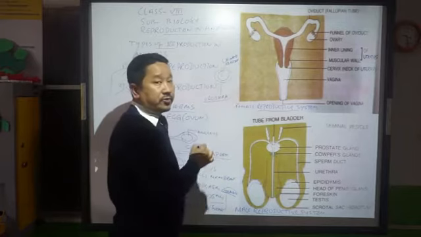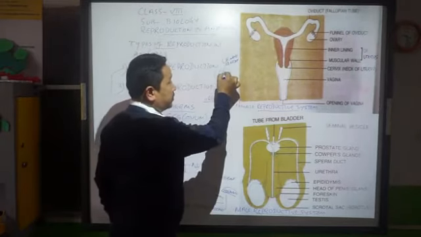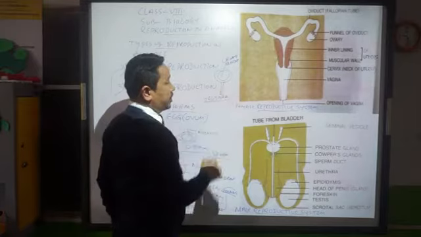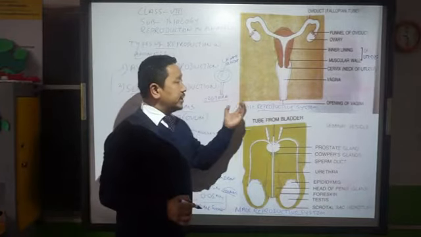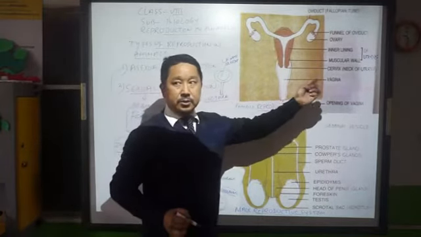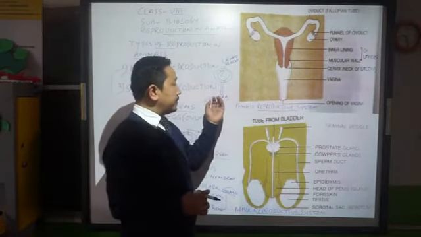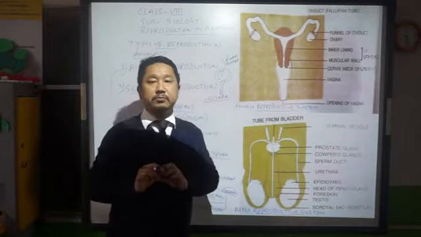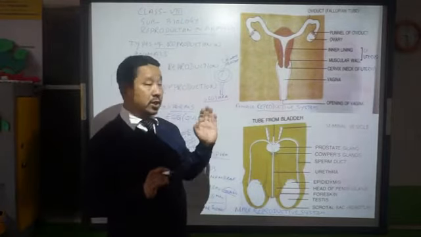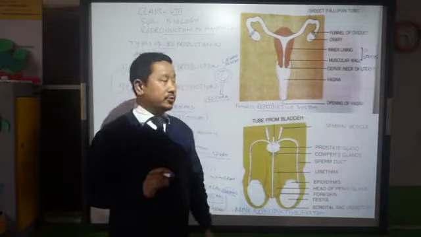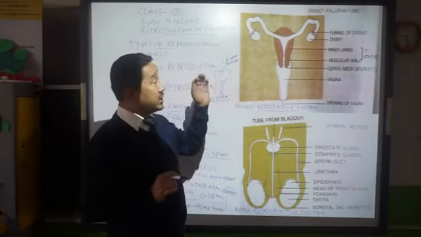This is the urinary bladder where the urine is found. So urine from the urinary bladder will come down to urethra, which is in front of the vagina. Then before the urethra, there is another small bulging part which is called vulva, which is also mentioned in your book. But whatever it is, let us not reach that part.